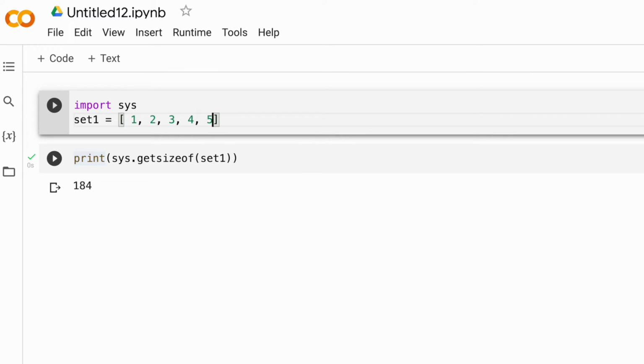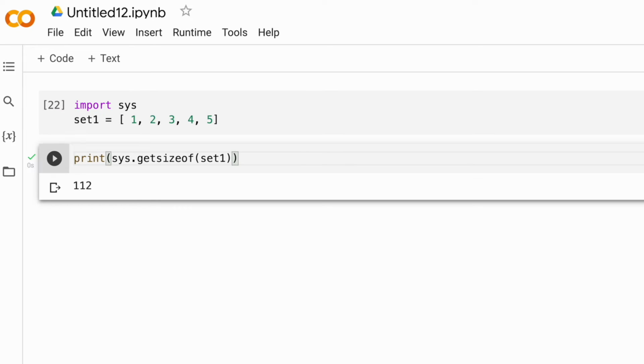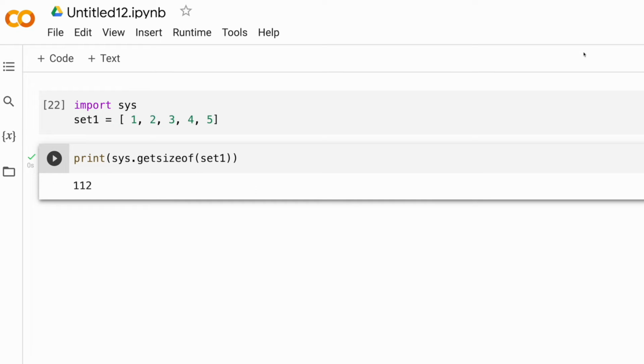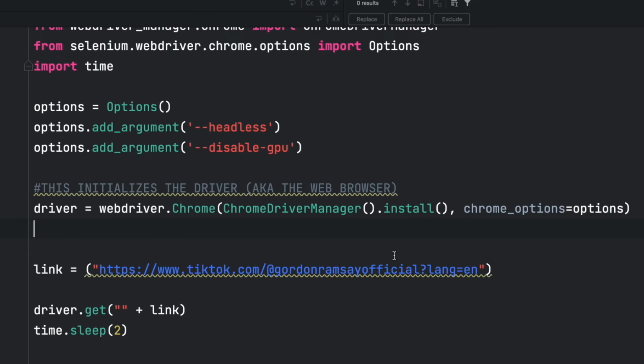Quick thing to note. Make sure to change the name of set1 to the name of your variable, list, dataset. At this point, you will see a number come out in our Python environment. This is essentially the amount of bytes that our list has.